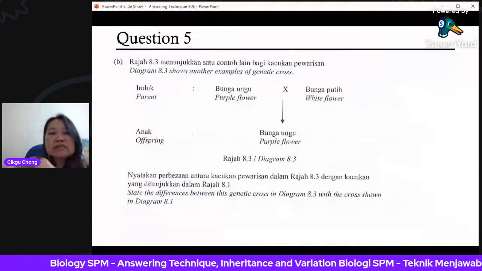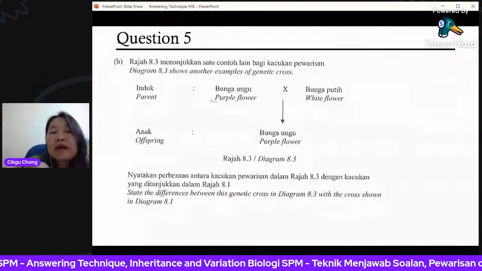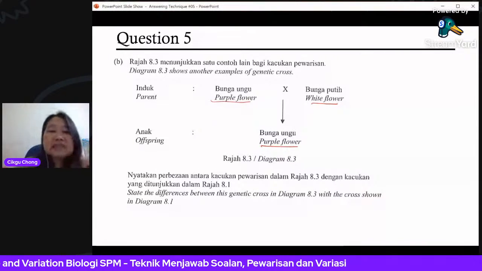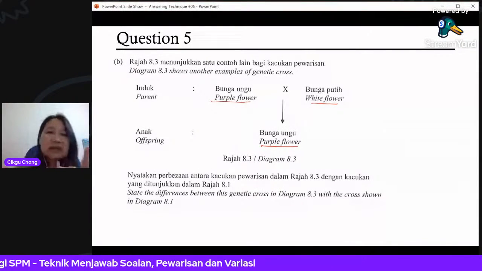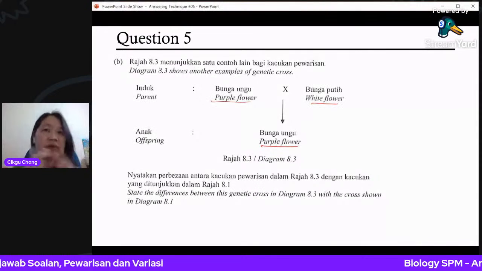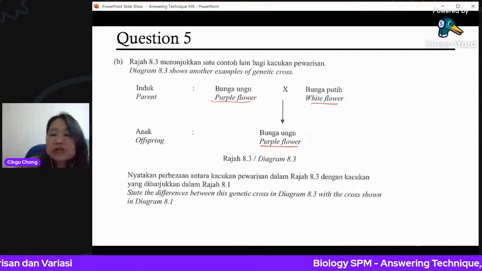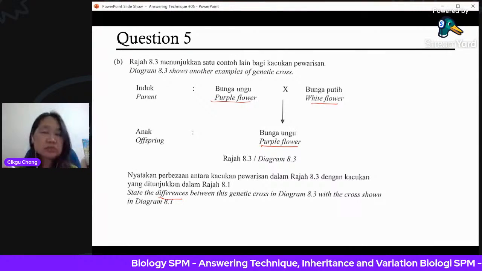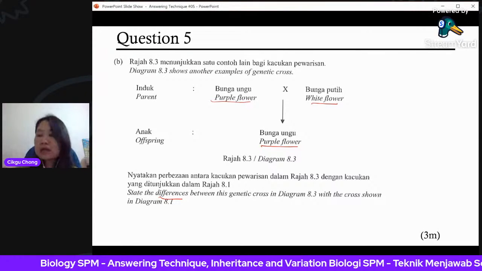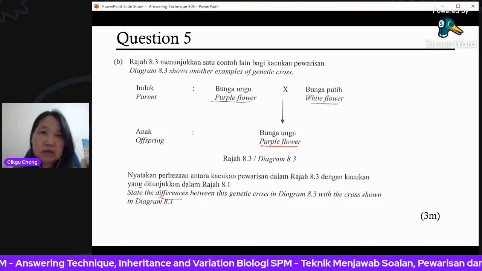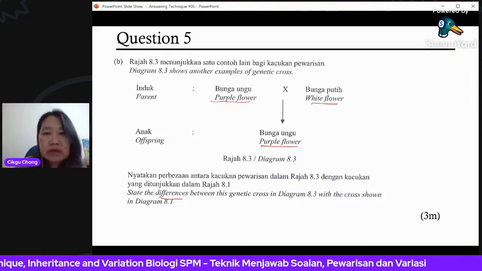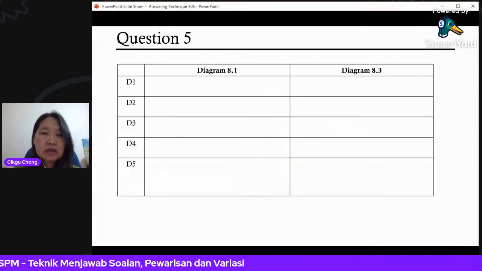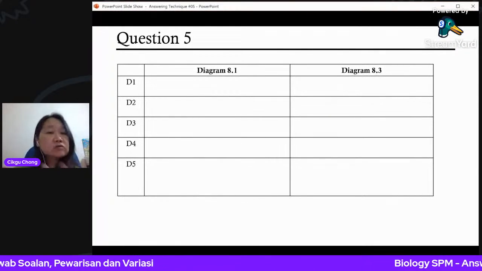Okay, next one. So this is an example. Now this is for purple flower, white flower, purple flower. This is monohybrid. Just now the seed color and the seed shape, because there are two things, that one is dihybrid. So now the question asks you to state the differences. That means they're asking you to state the differences between dihybrid and monohybrid crossing. Okay, this is monohybrid. Just now earlier one was dihybrid. So what are they?